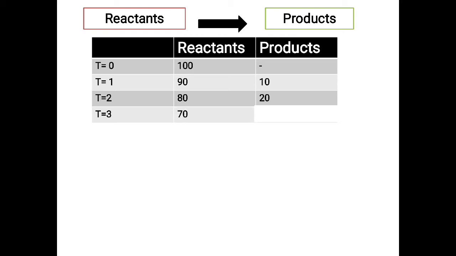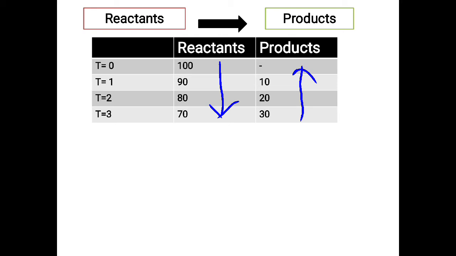When the reactants are combining together, you see that they are decreasing, and then you observe that the products are being formed. If you make a keen observation of reactants and products, you see that the concentration of the reactant is decreasing with time, and for the product, as time passes, there is an increase in the concentration of the product. If you could measure the change in concentration of the reactant and product with respect to time, that is what we call the speed of the reaction in chemistry.